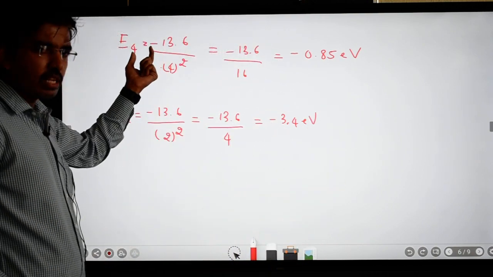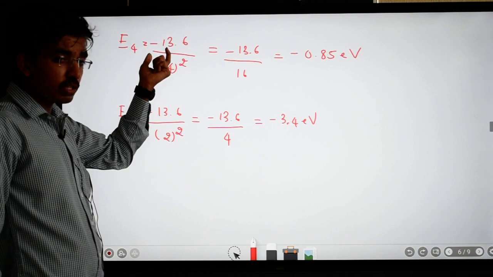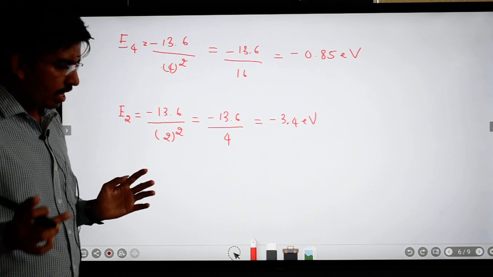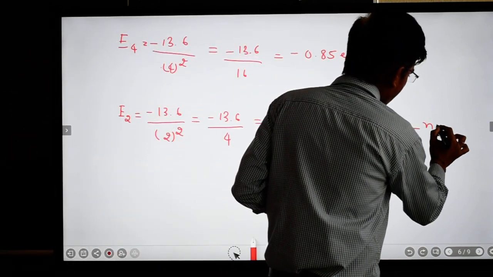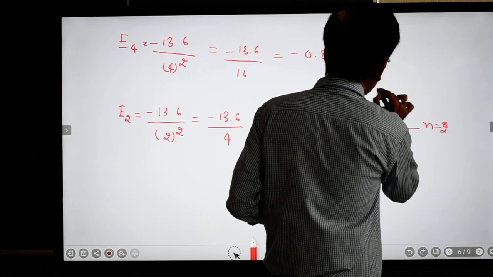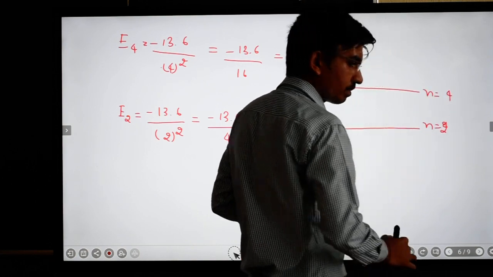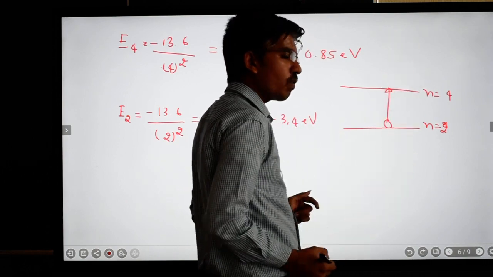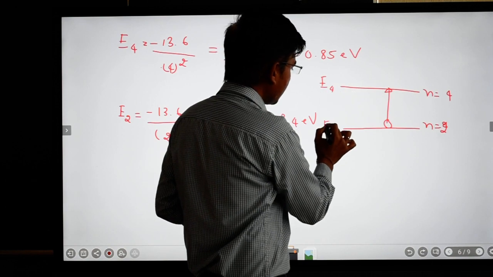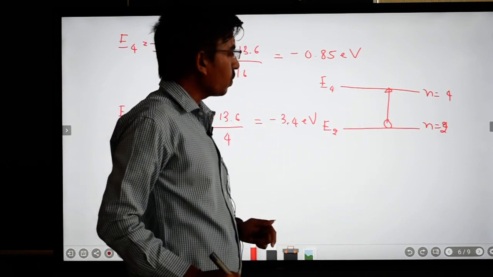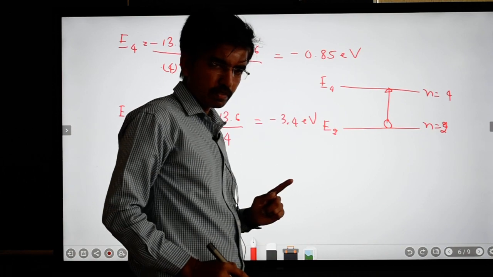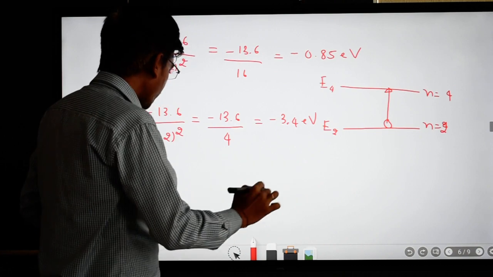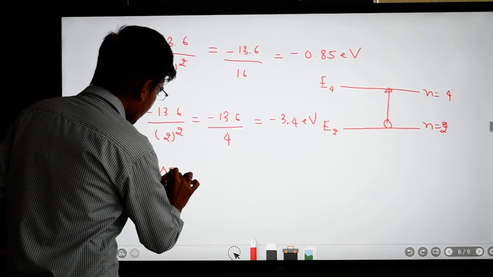So E4 is nothing but the energy of the electron in the fourth state. E2 is nothing but the energy of the electron in the second state. Now this is n is equal to 2 and this is n is equal to 4. Electron made transition from n is equal to 2 to n is equal to 4. So this is E4 and this is E2. So take the difference of E4 and E2, that is higher energy level minus lower energy level. That is the energy required, take it as delta E.